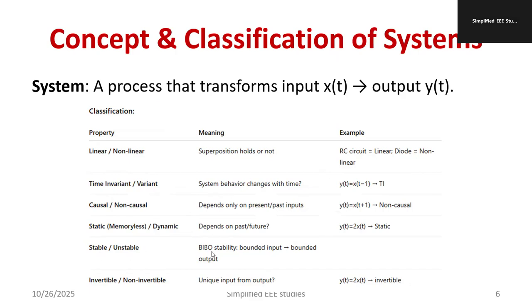Stable and unstable. Bounded input, bounded output condition, which follows stability. Otherwise, unstable. Invertible and non-invertible system. Unique input and output, if it is there, then it is known as an invertible system. Else, non-invertible. Example of invertible system, y of t is equal to 2x of t. So this is the best example. Make a note of this. These two points are very important, invertible and non-invertible systems. These are the important points you have to remember from the topic system.